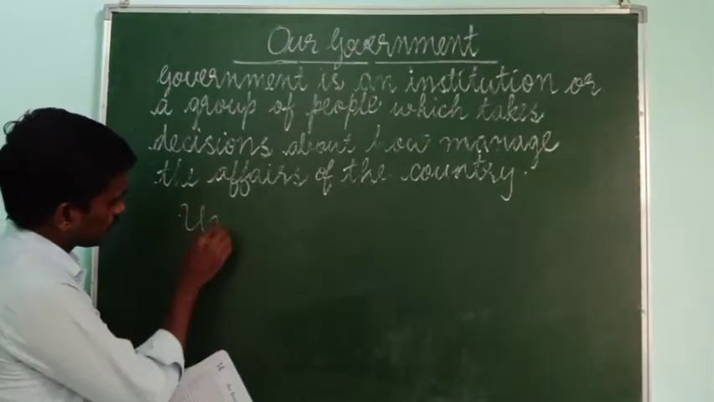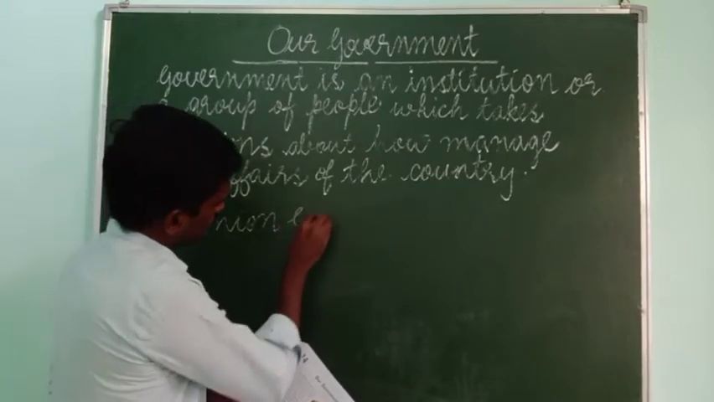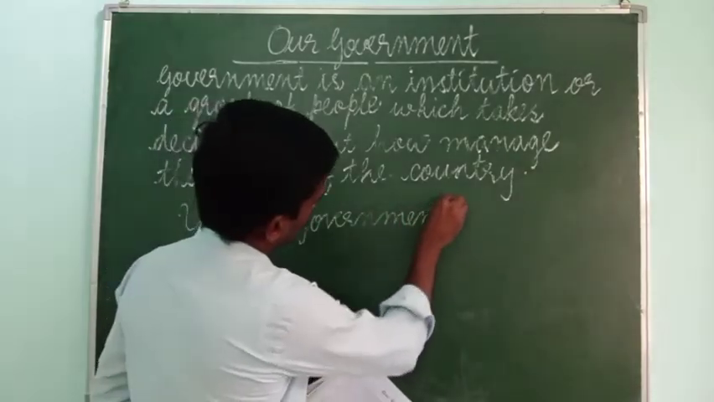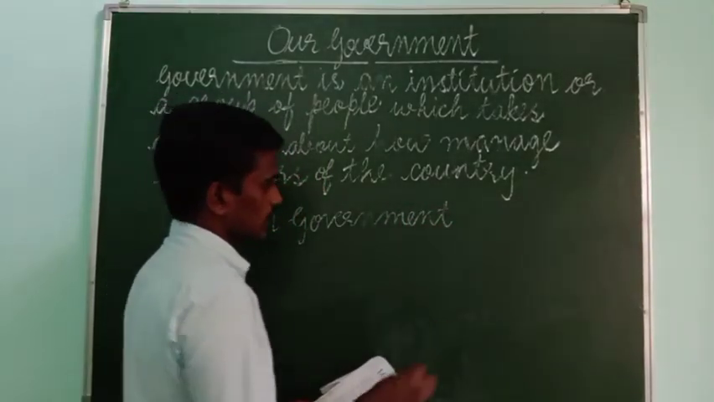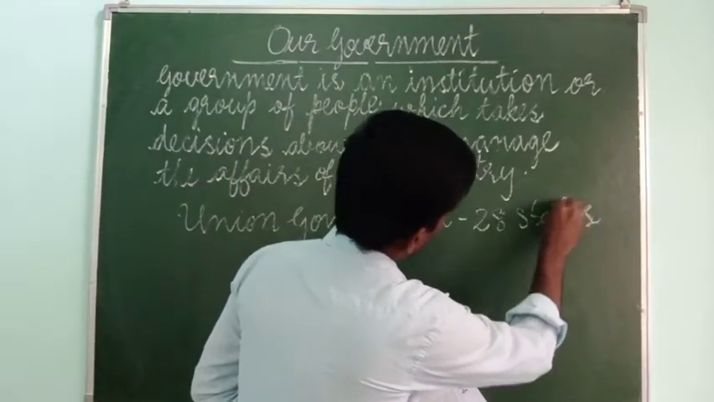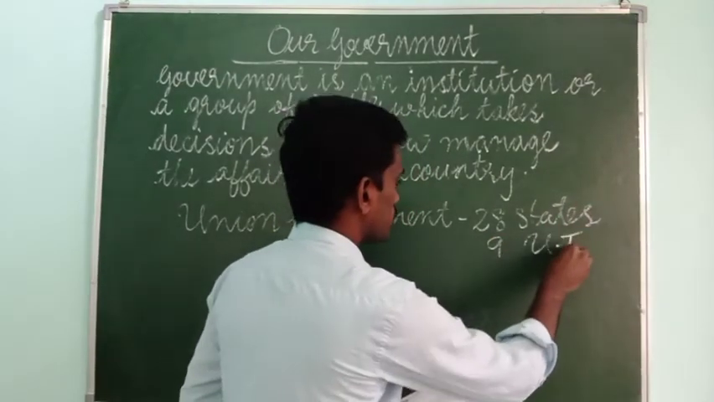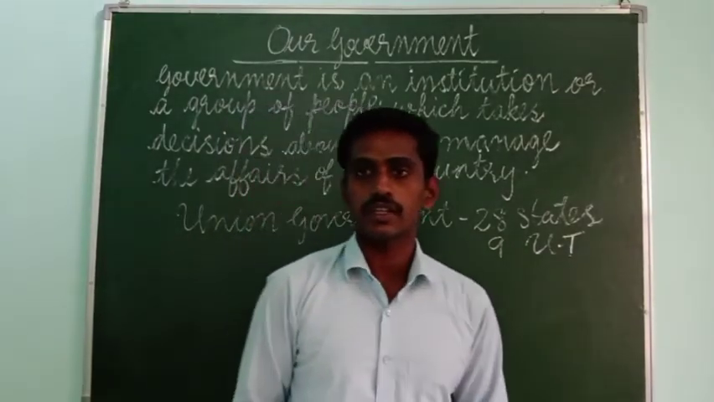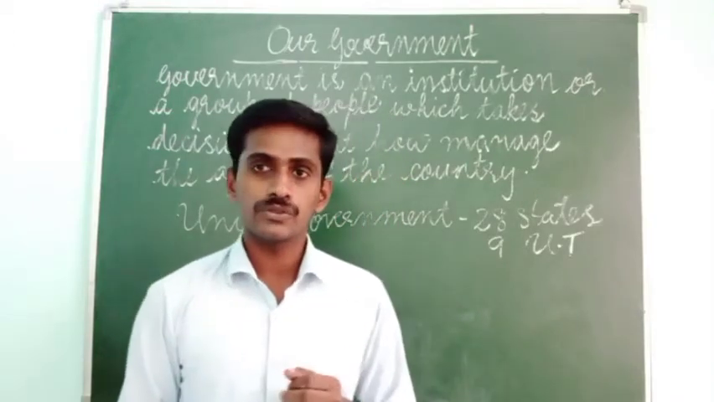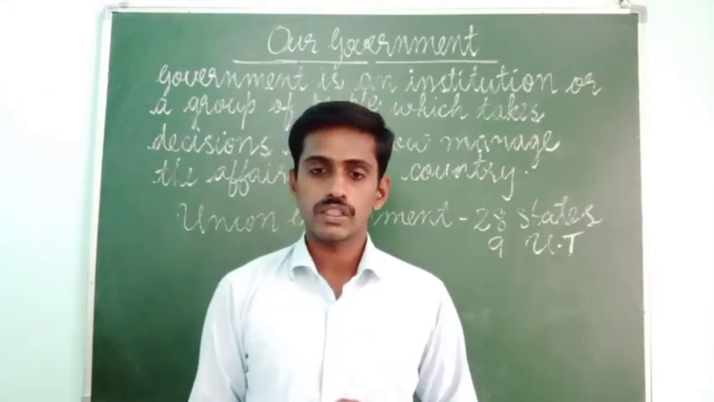The union government or the central government is responsible for the governance of 28 states and 9 union territories. We have 28 states and 9 union territories. These states and union territories are governed by the central government or the union government.